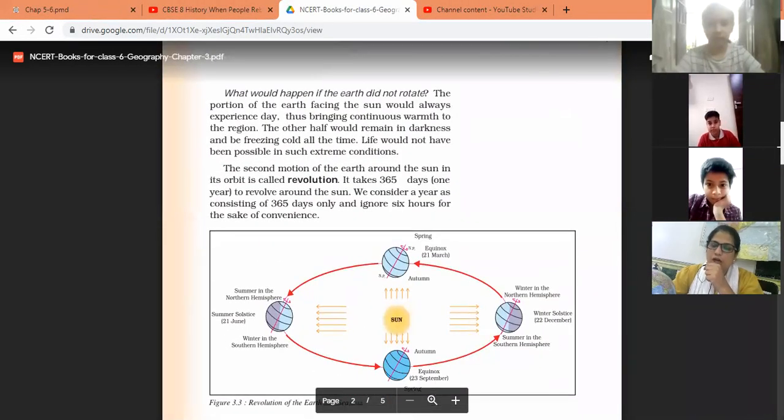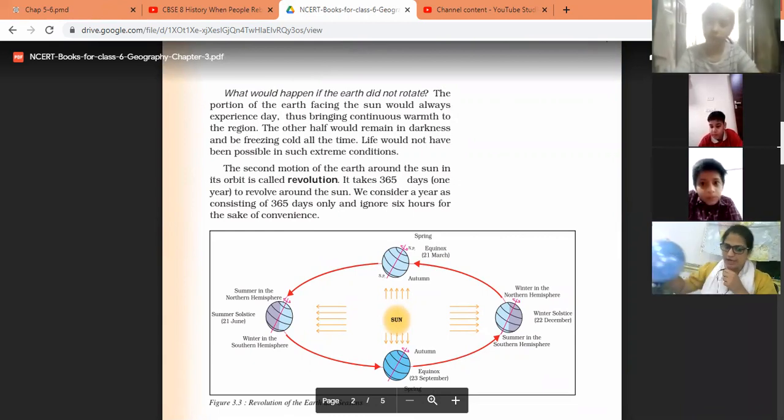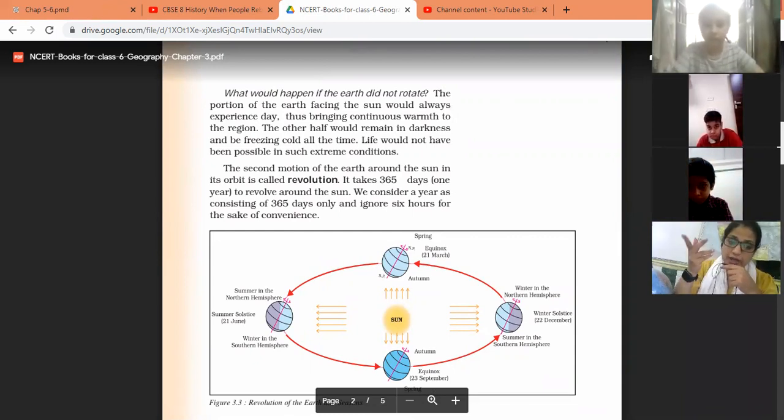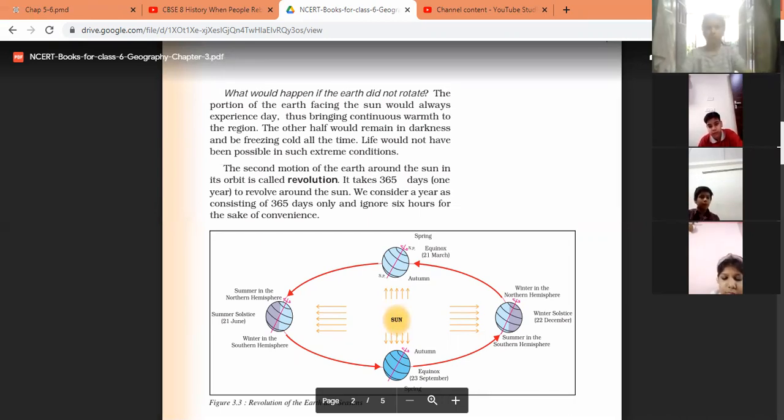Now the next motion of the earth is revolution. The earth rotates on its axis, that is rotation. Side by side, the earth continuously rotates on its axis, but it also takes a round around the sun. As you already studied in the solar system, all planets take a round around the sun. That is why they are known as planets. The sun is stationary. All planets move on their orbit. The earth moving on its orbit around the sun is known as revolution.